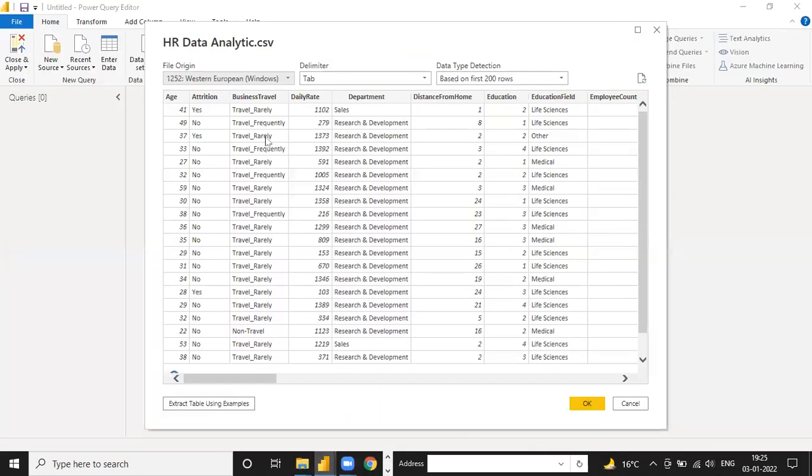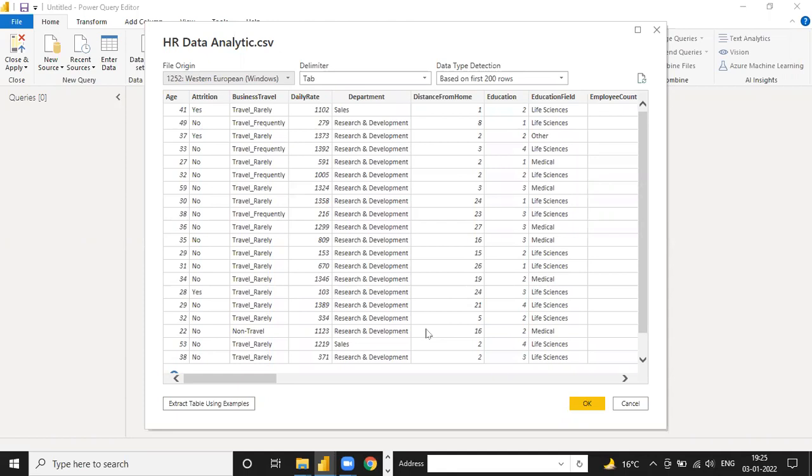in the background, and it distributes the data as per the preview, like age, attrition. They separated all the columns automatically. So Power BI is a tool which automatically runs the query from the backend, and gives you the best view of the data automatically. But sometimes it does not provide you the best view of data. So what can you do?